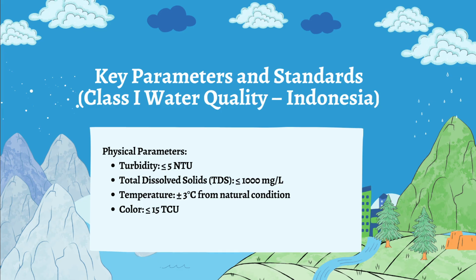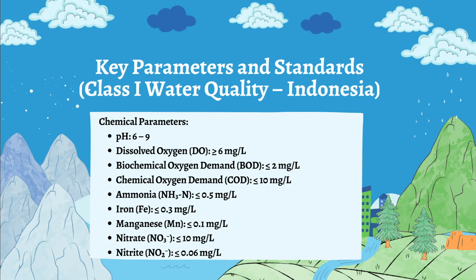So for the key parameters of the Class 1 water quality standard in Indonesia, for physical parameters, the turbidity is less than 5 NTU, the total dissolved solids is less than 1000 milligram per liter, the temperature is plus minus 3 degrees Celsius from natural condition, and the color is less than 15 TCU.